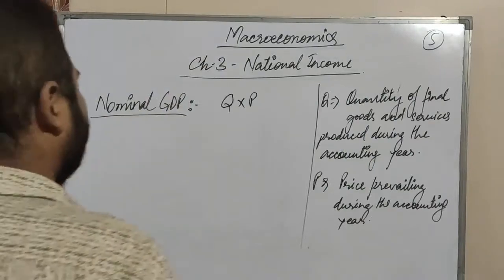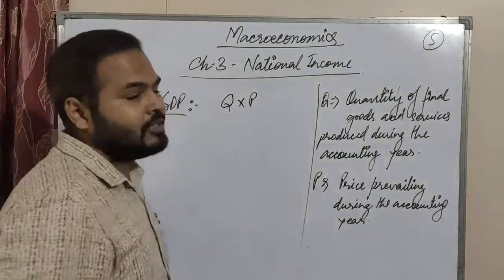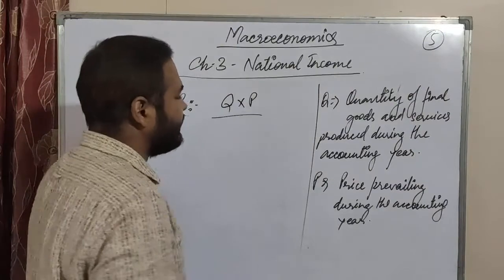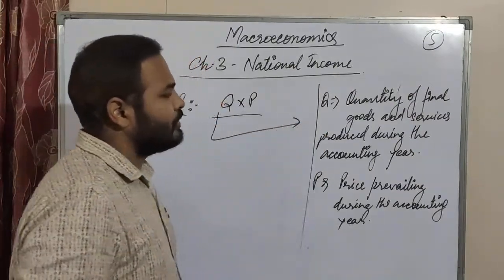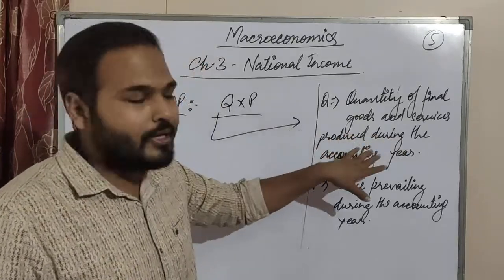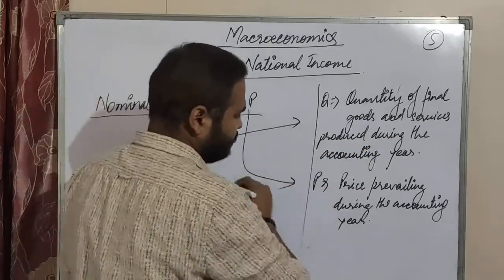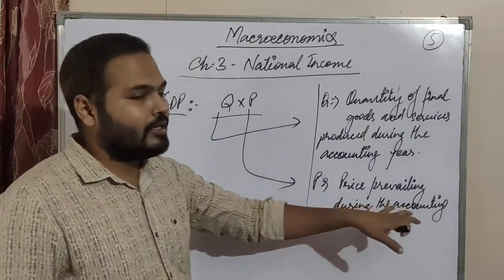So now here we have the formula for nominal GDP, how to calculate, that is quantity into price. Quantity means quantity of the final goods and services produced during the accounting year. P means price prevailing during the accounting year.